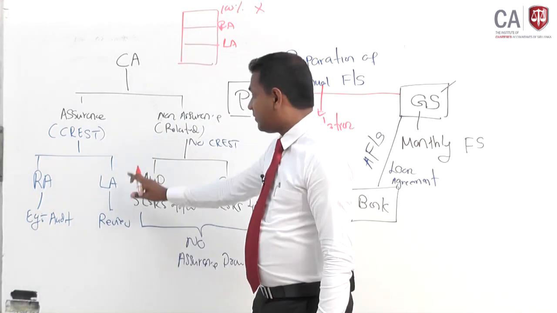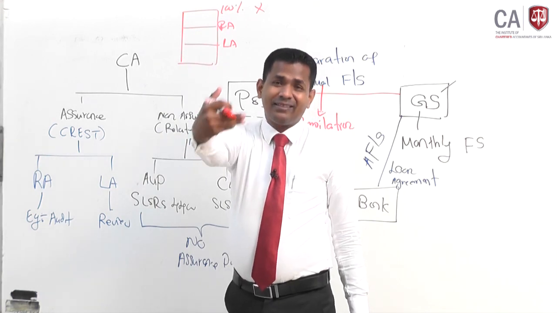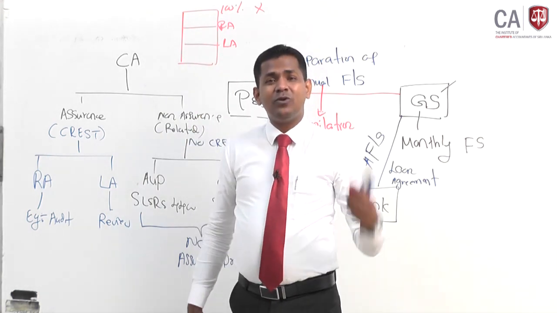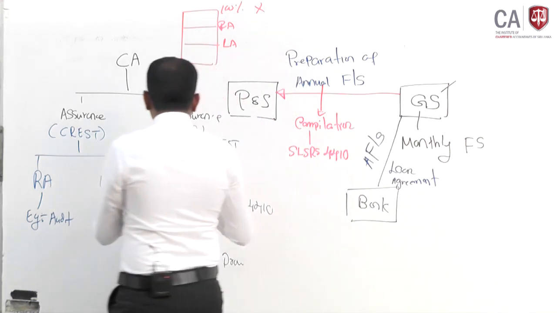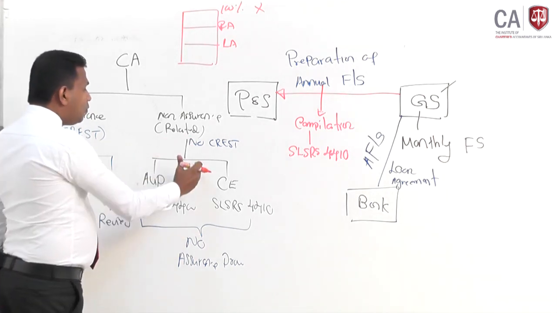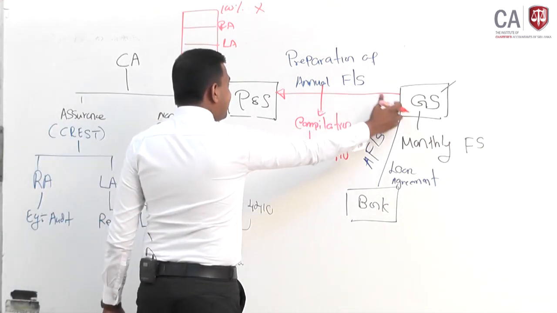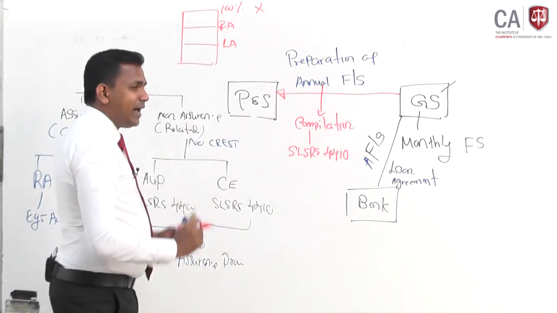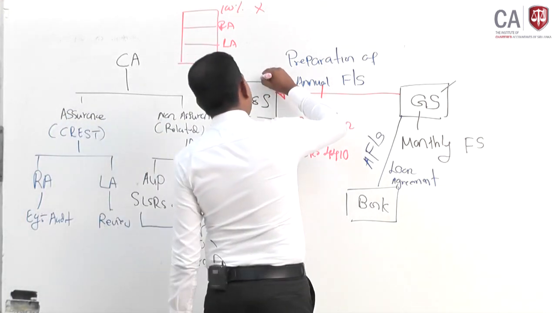Only in assurance services do we provide an opinion, because we are an independent third party who gives an opinion to the intended user. But here there is no opinion given. Why? This is what we do, what they requested. If the client has requested something for us to do, we do as requested. No third party involvement.